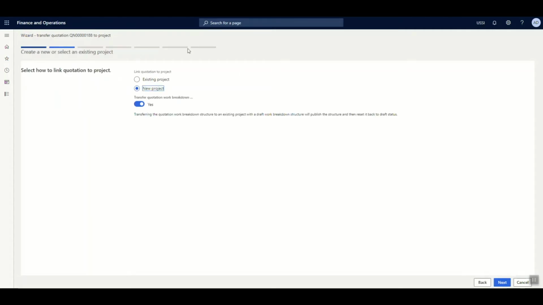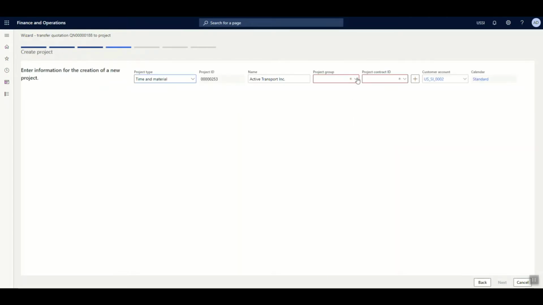As you can see, there is a provision to select whether it is an existing project to which I want all the details to be published or whether it is a new project. Here you need to select the respective project group and now create a new project contract.